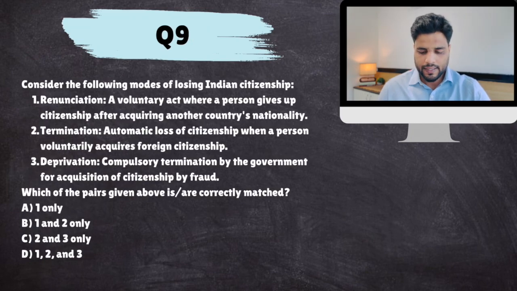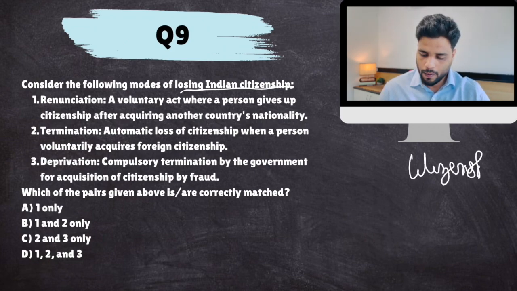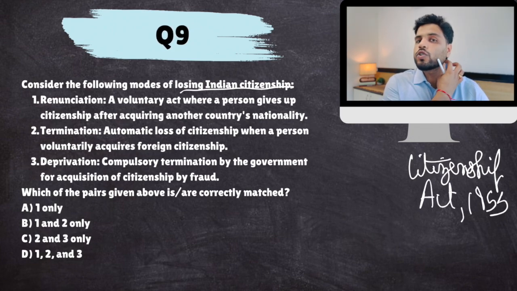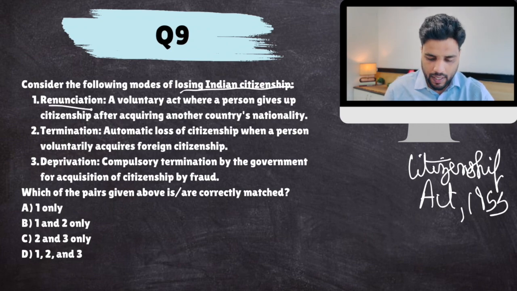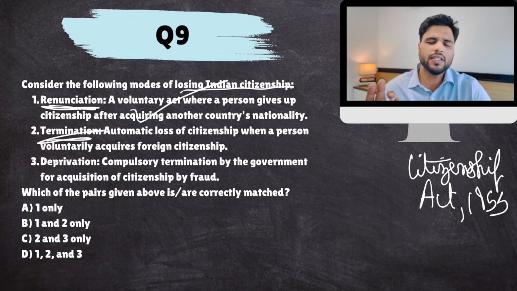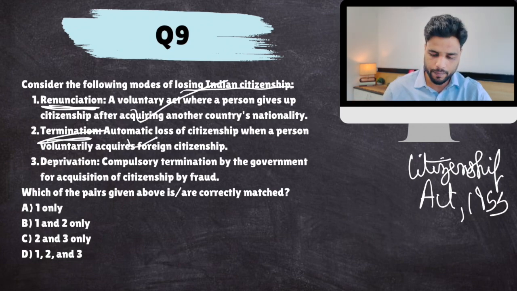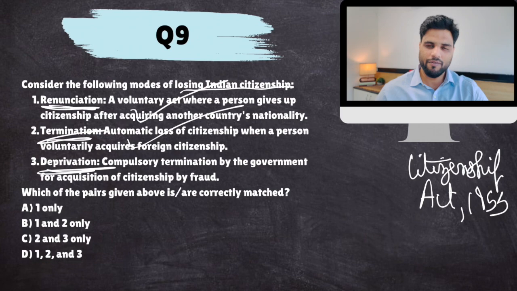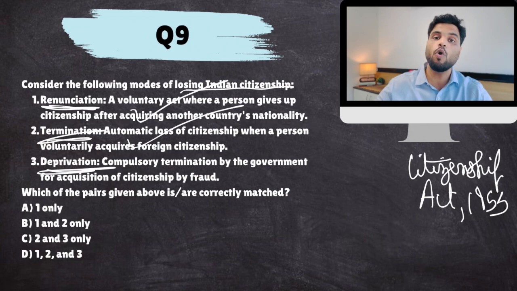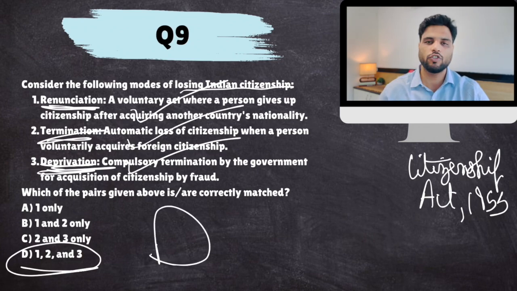Next, consider the following modes of losing Indian citizenship. So Citizenship Act 1955 gives us three modes through which we can lose Indian citizenship. Renunciation, if we voluntarily give up our citizenship. Termination, if we do not give up our citizenship, but we acquire a foreign citizenship, so our Indian citizenship is automatically terminated. And deprivation. If the government finds out that you acquired your Indian citizenship through fraud, they can deprive you of your Indian citizenship forcefully. This is deprivation. All three are correctly matched.